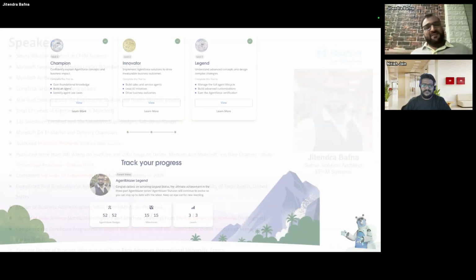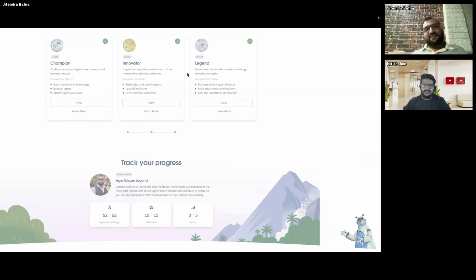As I mentioned, there are three badges for Agentforce: Champion, Innovator, and Legend. I recommend everyone log in to Trailhead and start with the Champion badge, then the Innovator badge, then the Legend badge. Once you go through all these trails, level 1, level 2, and level 3, you will get a lot of ideas on how Agentforce works and how Prompt Builder works.